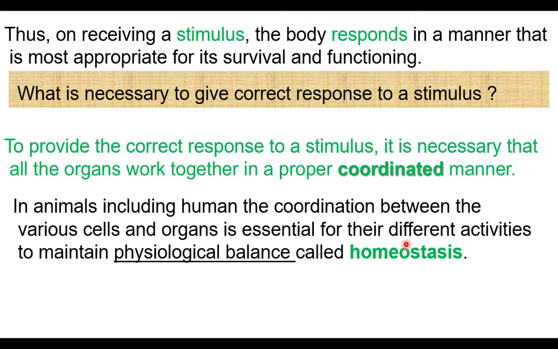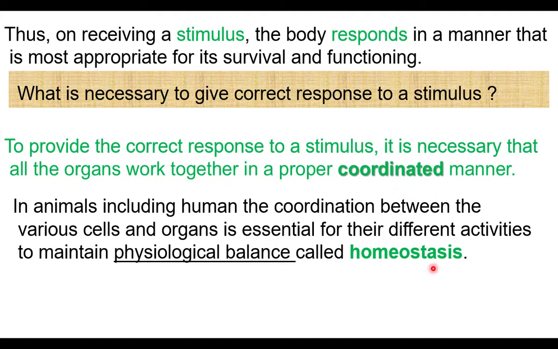Maintaining uniform internal condition of the body is physiological balance, that is called homeostasis. To maintain physiological balance, coordination between various organs is essential. Because of the coordination between various organs, homeostasis is achieved.